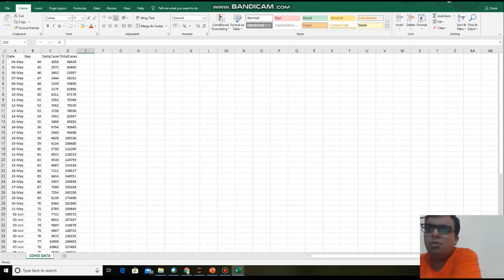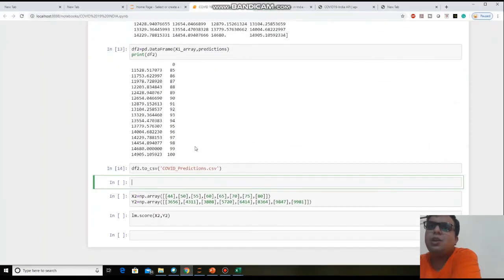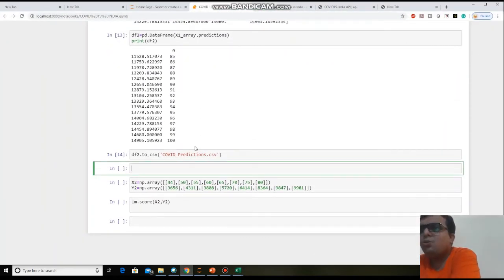Now just move to this code again. If you want to see what is your model efficiency, that also needs to be checked now. So for that, what we are giving is the existing data, and the existing means the correct value on that day, means on the 44th day we have 3,656 cases.